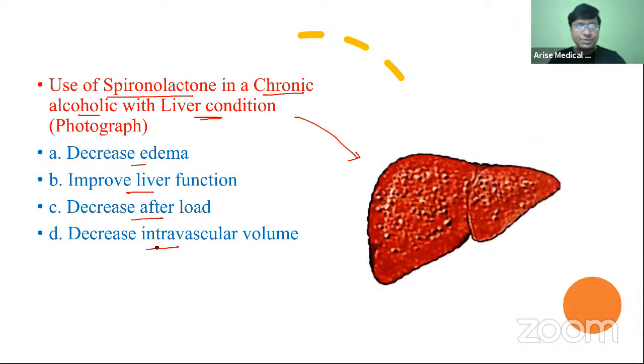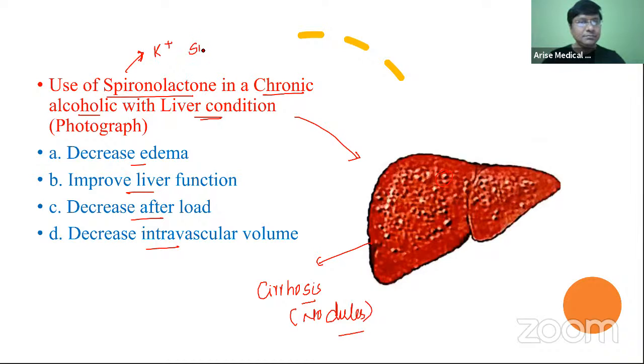First of all, you should be able to make out the diagnosis here. The diagnosis here is cirrhosis of liver. How can you make out that it is cirrhosis of liver? That is by the presence of the nodules. Now, what is spironolactone? It is a potassium sparing diuretic.